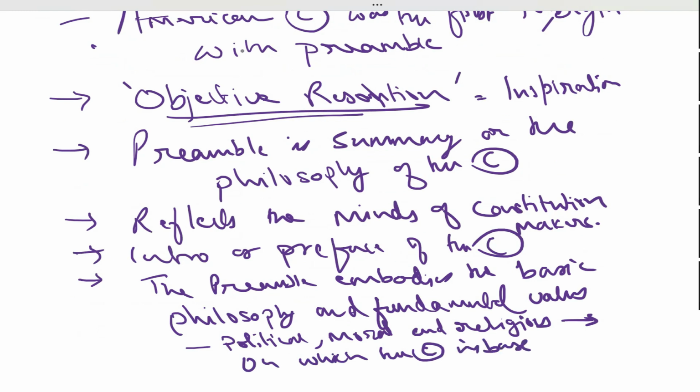All those political values, all those moral values, all those religious values, which are seen in our society, those are guided by the philosophy of the preamble.